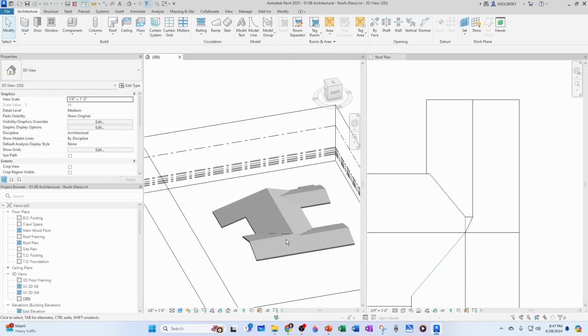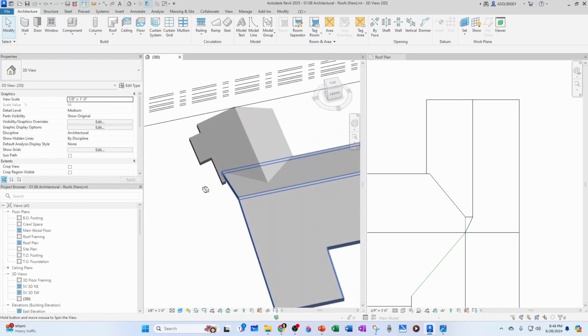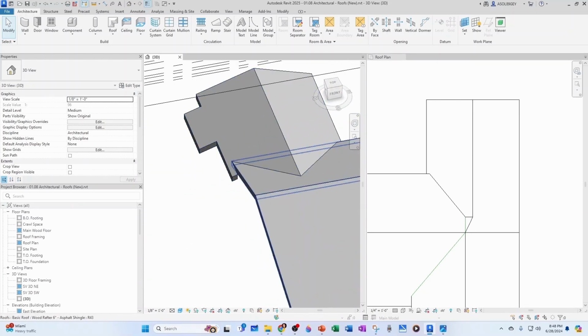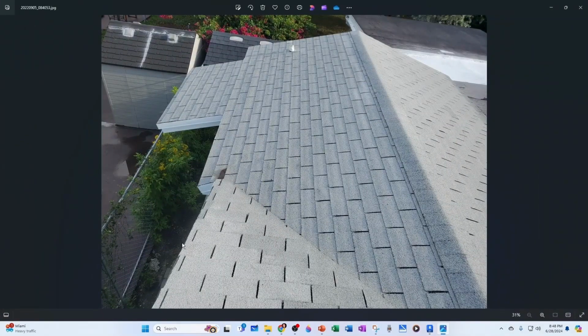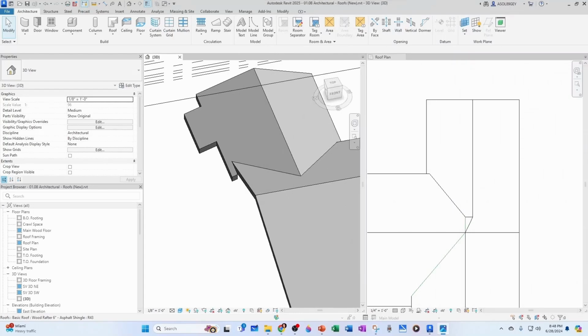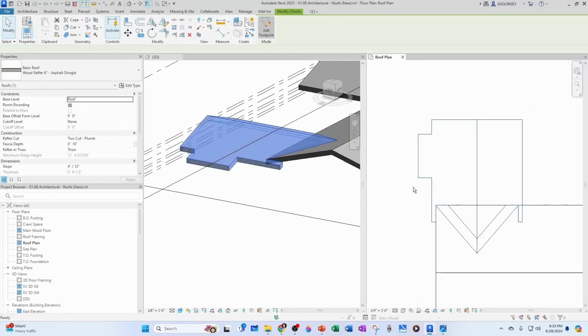And now that's pretty decent. And then let's see, this part of the roof here, let's take a look at the picture. It just comes in and meets the other roof. So let's go ahead and do that. I'm going to come here, edit footprint.